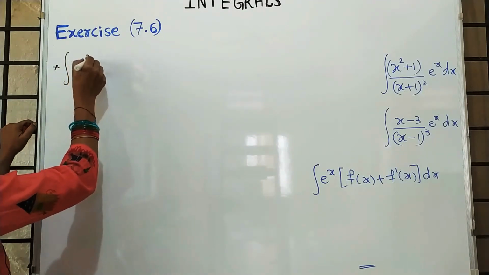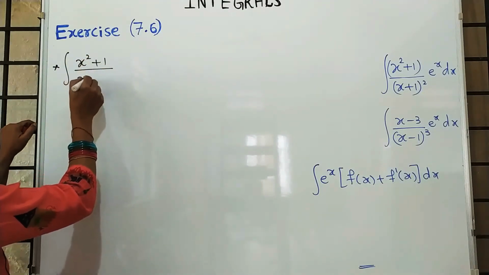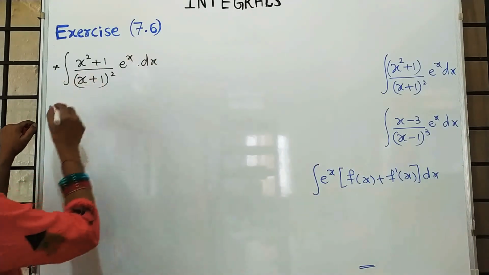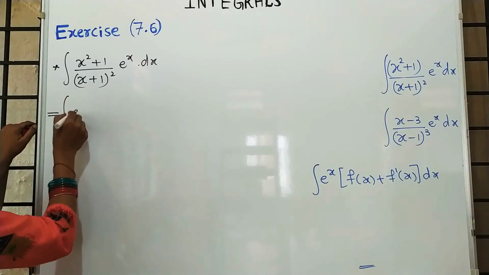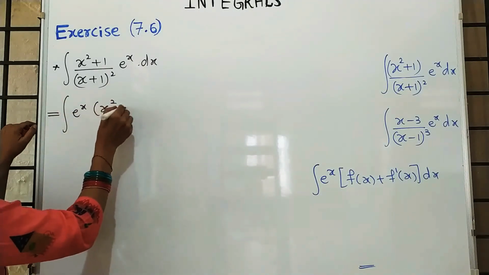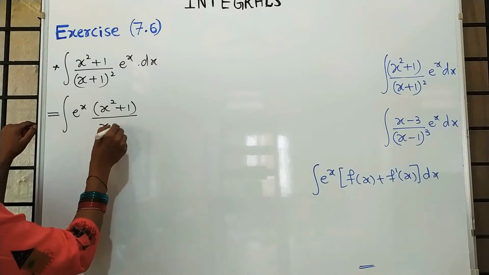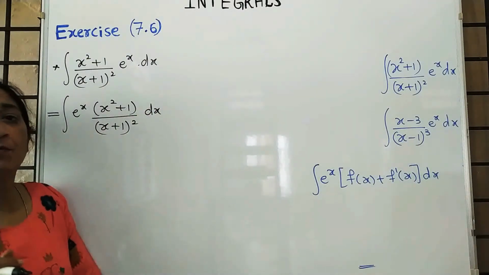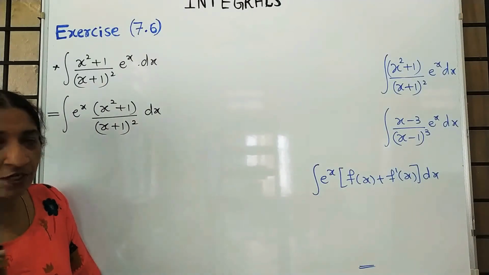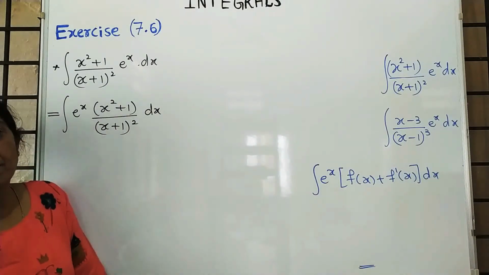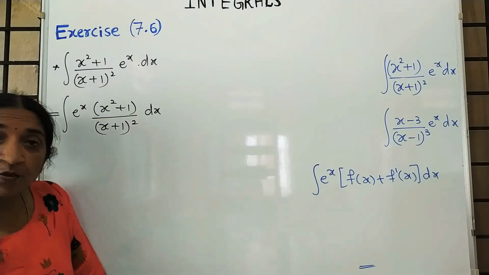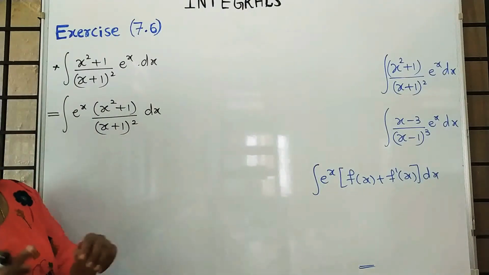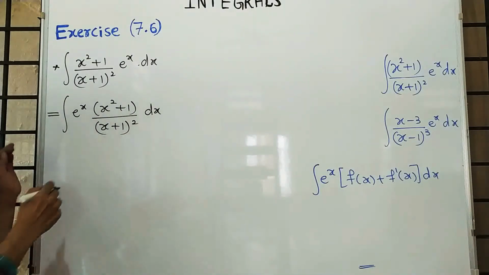Integration of x square plus 1 upon x plus 1 whole square into e raised to x into dx. First I will rearrange this: e raised to x, x square plus 1 upon x plus 1 whole square into dx. For these types of examples I gave an important hint. In the denominator we have x plus 1 whole square. Try to get at least one term of x plus 1 in the numerator. That is left to the students, how they rearrange.